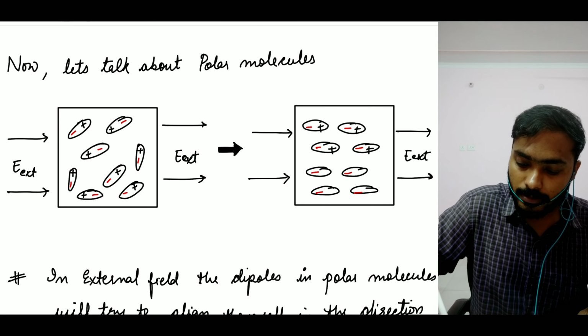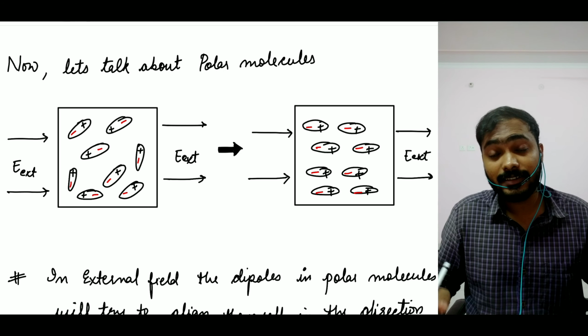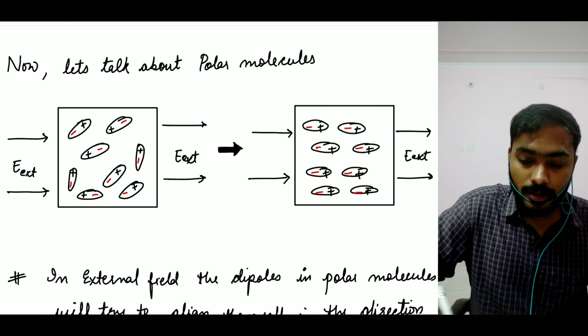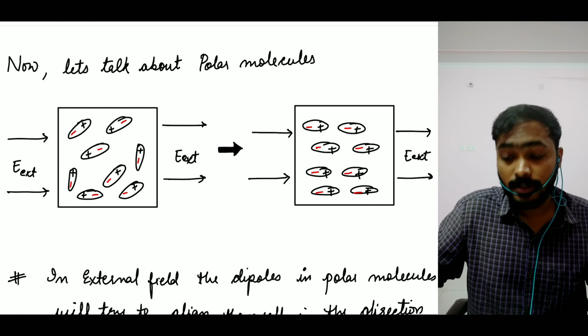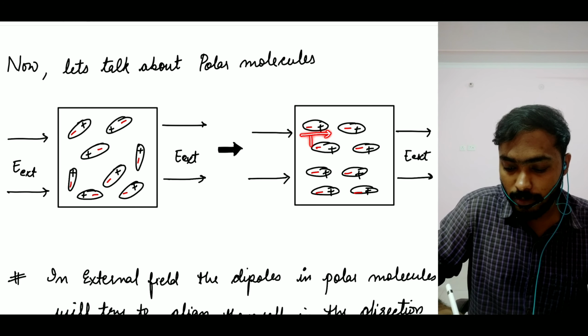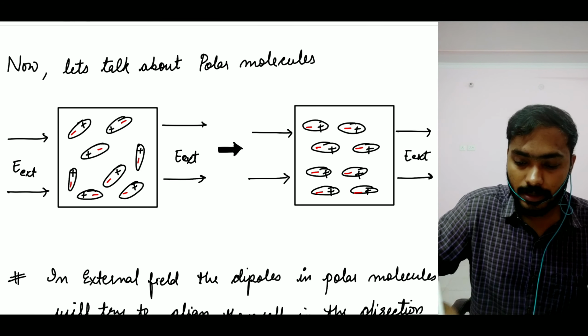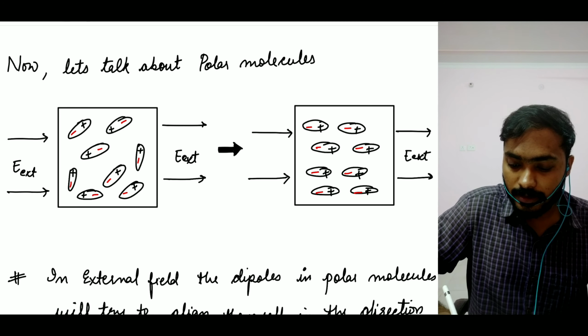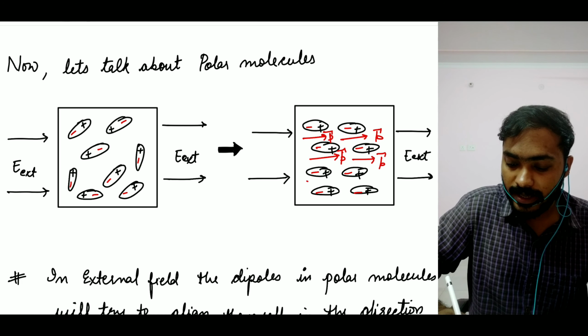So all your dipoles have been aligned in the direction of your electric field. So now they have this dipole moment here. Now all the dipole moments are in the direction of your external electric field.